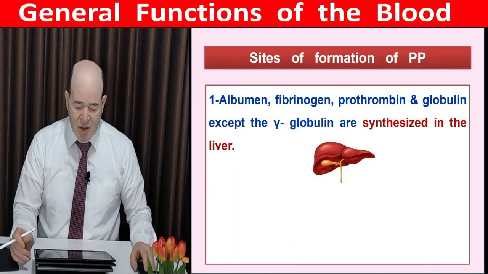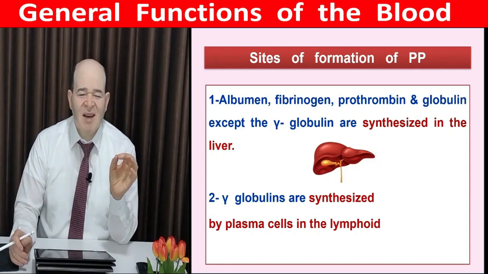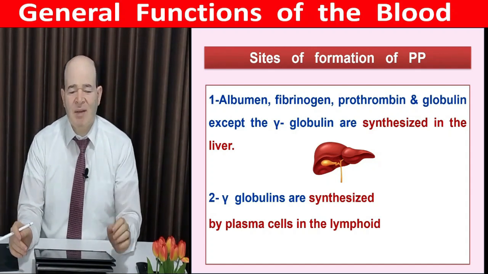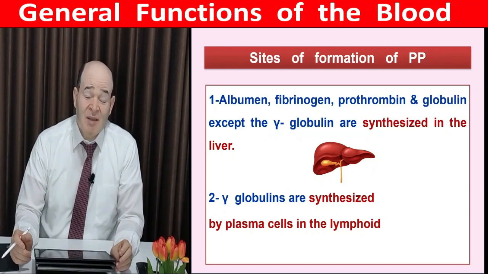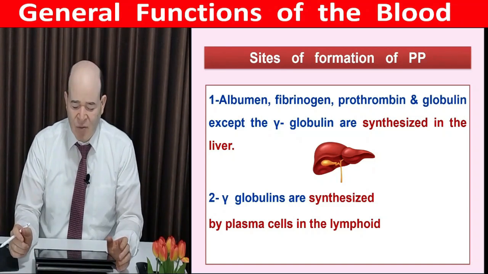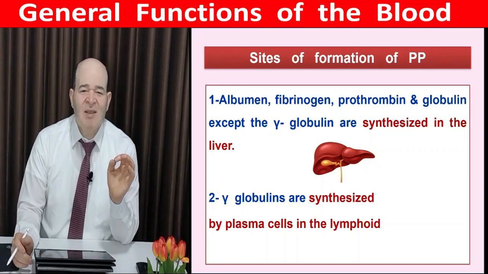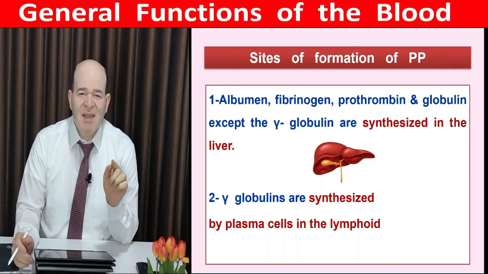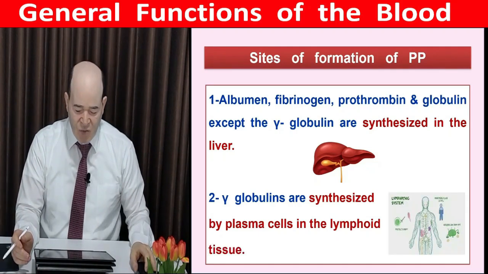Regarding the site of synthesis of plasma protein, all plasma proteins are synthesized inside the liver except gamma globulin. Gamma globulins are antibodies. Antibodies are not formed inside the liver, they are formed inside the lymphoid tissue. So we can summarize by one sentence: all plasma proteins are synthesized in the liver except gamma globulin, which is synthesized within the lymphoid tissue.